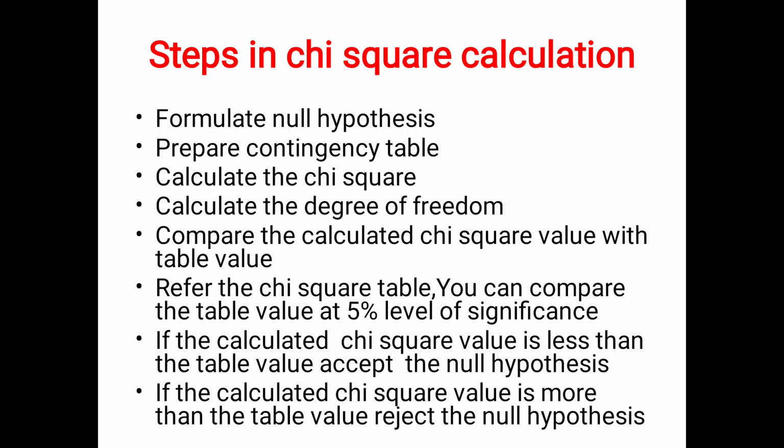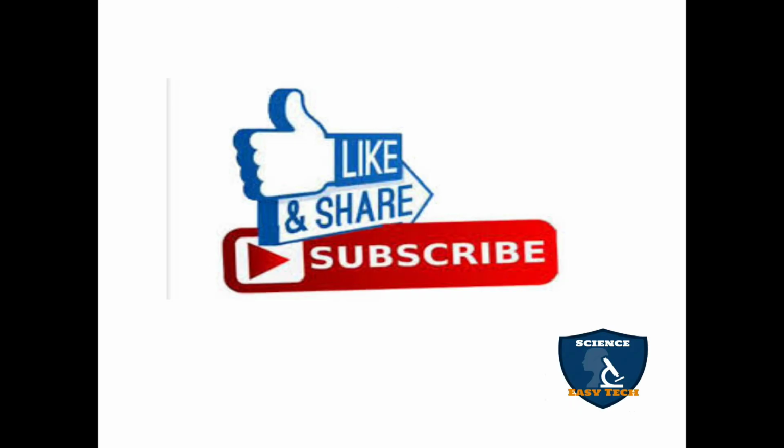Suppose if the same calculated chi-square value is more than the table value, you have to reject your null hypothesis and accept your alternative hypothesis, that is research hypothesis. Okay, so if the calculated chi-square value is less than the table value, accept the null hypothesis. If the calculated chi-square value is more than the table value, reject the null hypothesis. So this is an important 5-mark question, chi-square value. So this content is more than enough for a 5-mark question.